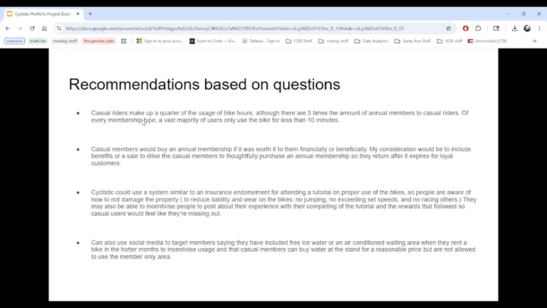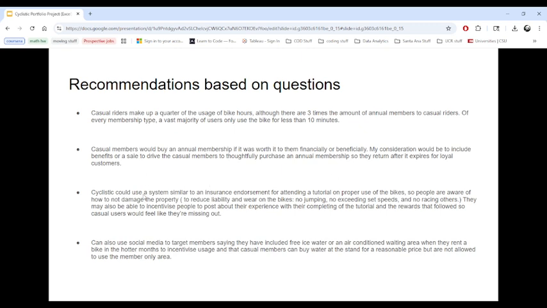The casual riders make up a quarter of the usage of bike hours, although there are 3 times the amount of annual members to casual riders of every type. A vast majority of users only use the bike for less than 10 minutes. Casual members would buy an annual membership if it was worth it to them financially or beneficially. My consideration would be to include benefits or a sale to drive the casual members to thoughtfully purchase an annual membership, so you have loyal customers returning.